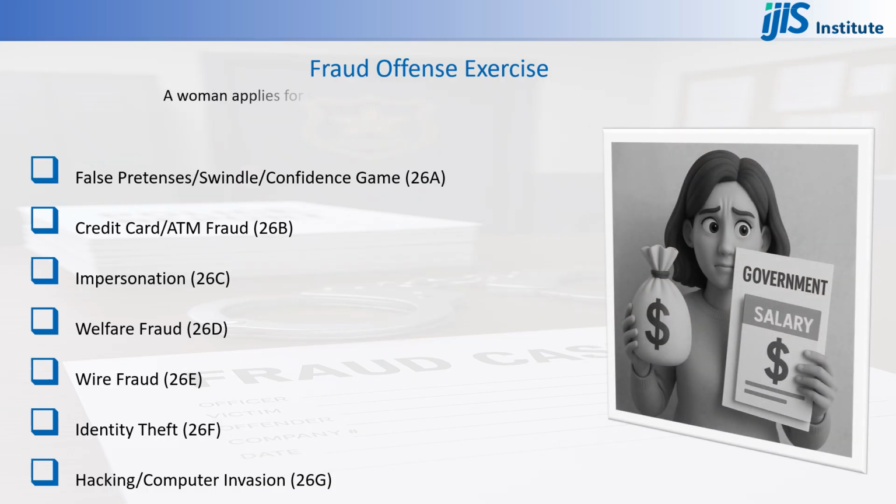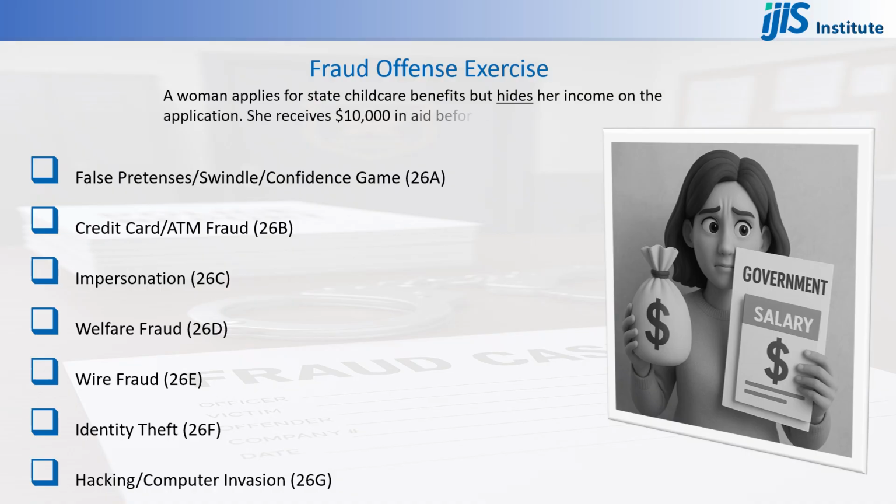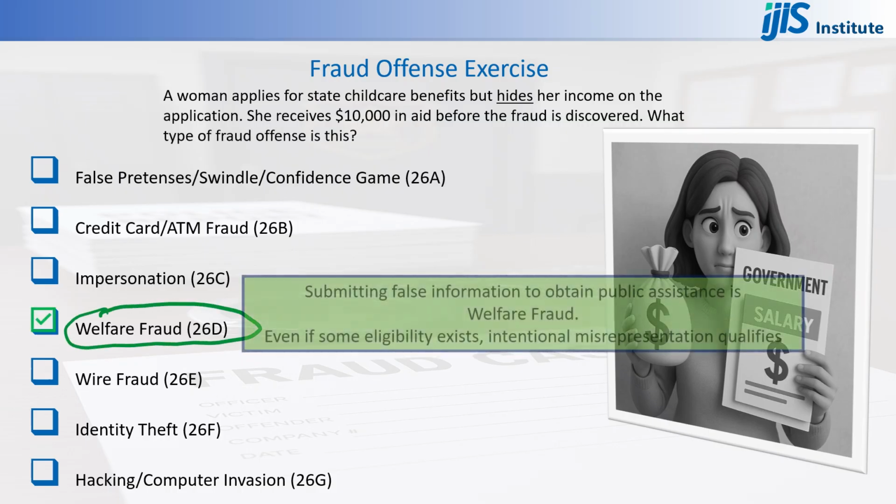A woman applies for state child care benefits but hides her income on the application. She receives $10,000 in aid before the fraud is discovered. What type of fraud offense is this? Welfare fraud. Submitting false information to obtain public assistance is welfare fraud. Even if some eligibility exists, intentional misrepresentation qualifies.